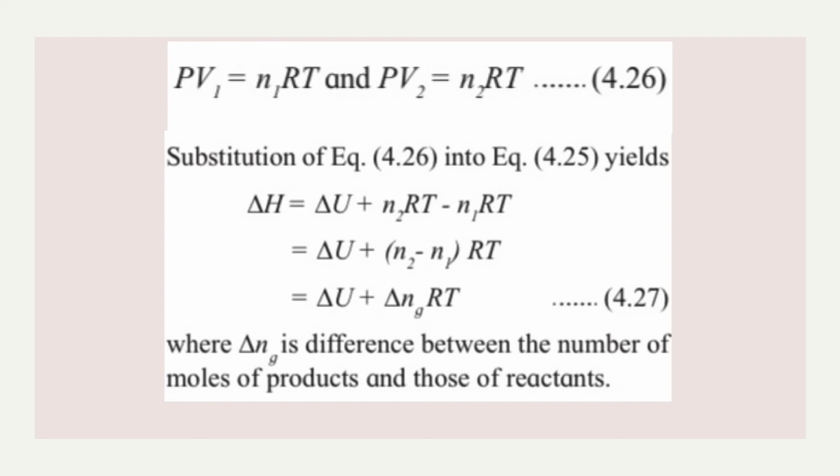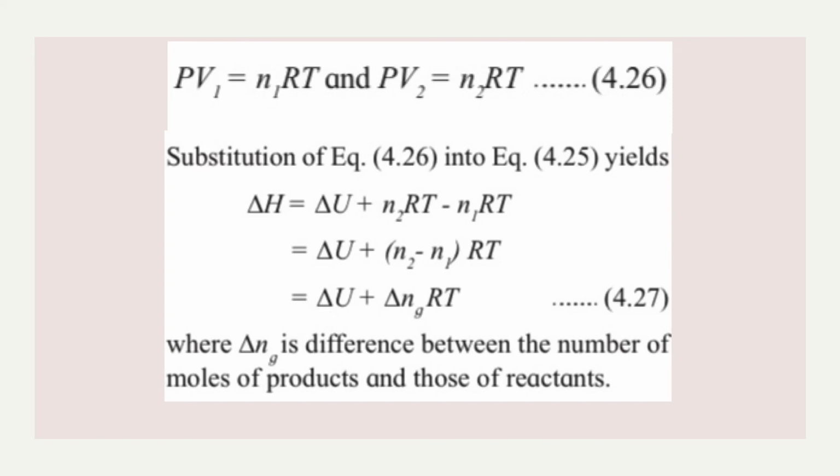So, for the reactants, it will be PV1 equal to N1RT, and for the products I can say PV2 is equal to N2RT, where N1 will refer to the number of moles of the reactants and N2 will refer to the number of moles of products. Now I'll substitute this value in the delta H equation.